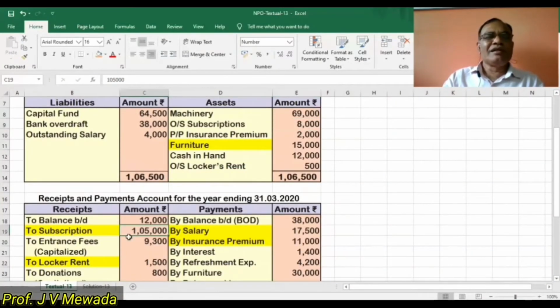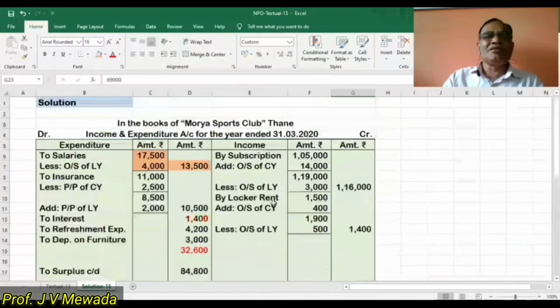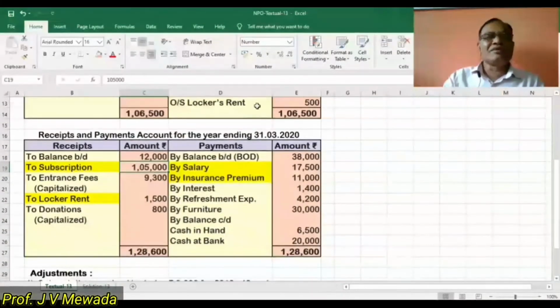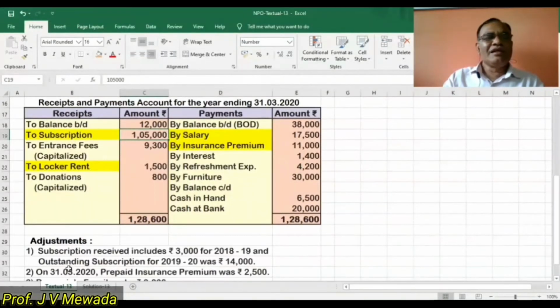So first, let us transfer the subscription. So on the income side, our subscription is 1,05,000. Second now, here we are told this subscription outstanding of the last year is given here. Here also it is given. Let us first consider the outstanding of the current year, 14,000. So outstanding subscription for 19-20 was 14,000.